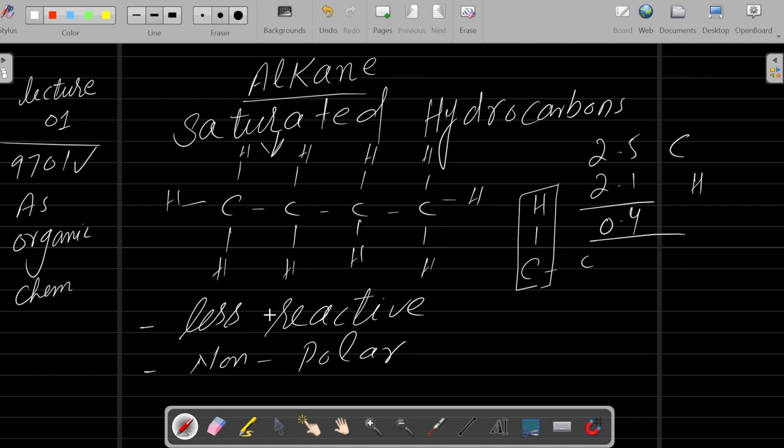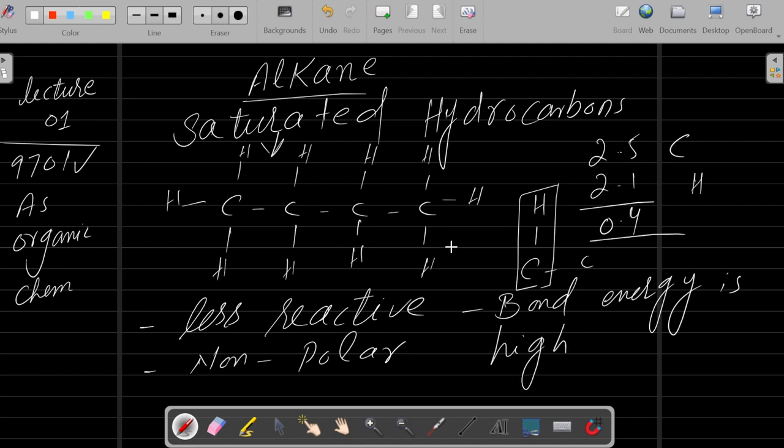So they are non-polar, they are less reactive, and their bond energy is high. It means it is difficult to break their bonds, carbon to carbon or carbon to hydrogen. So this is the reason alkanes are saturated hydrocarbons and they are less reactive in nature. They are difficult to react.